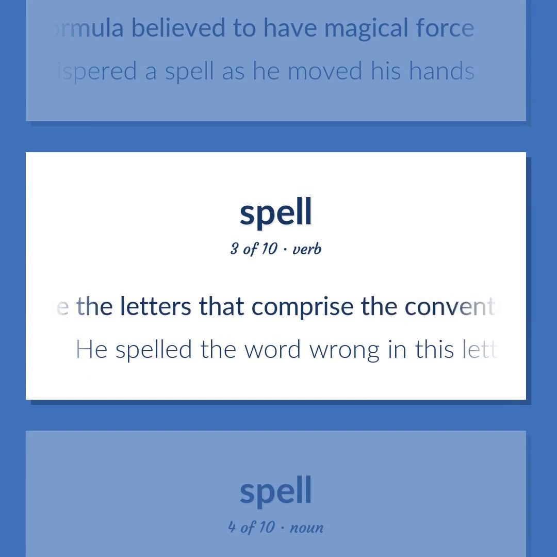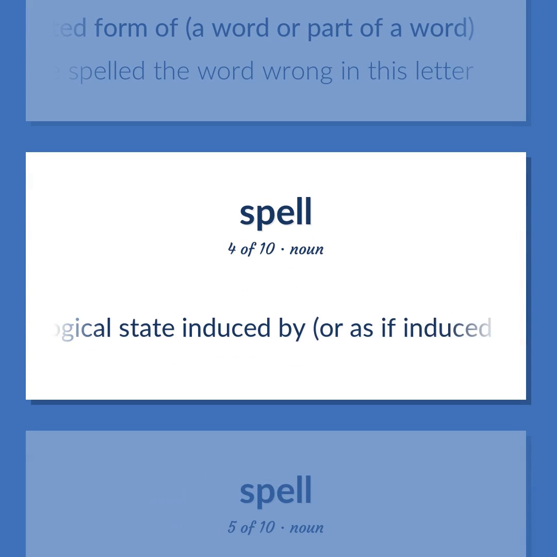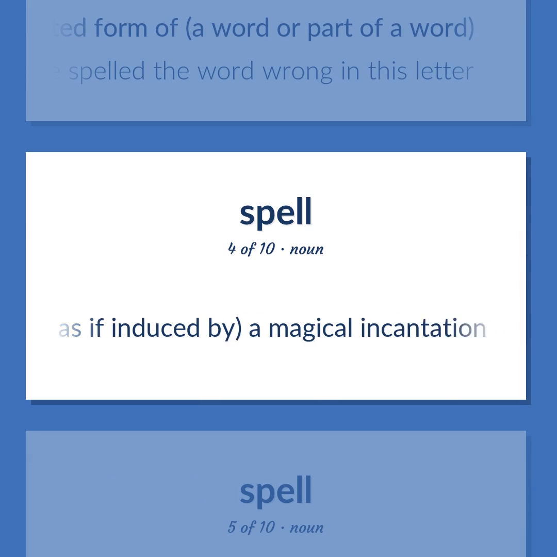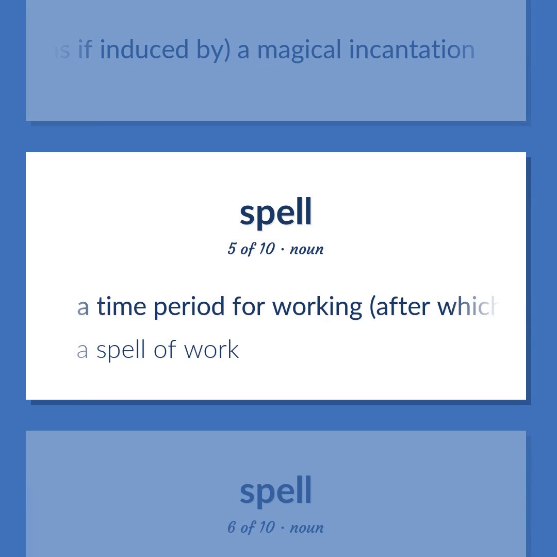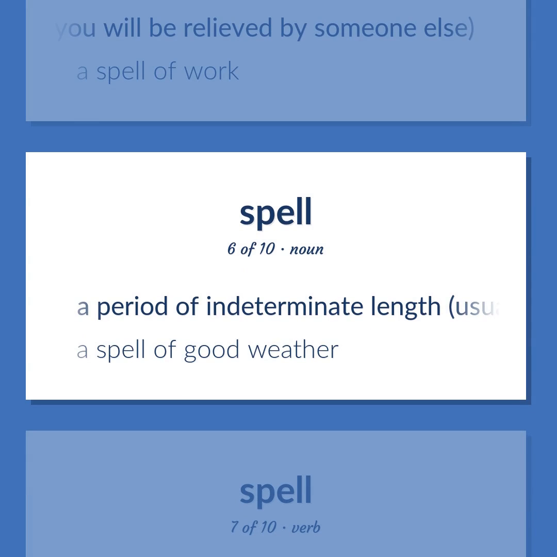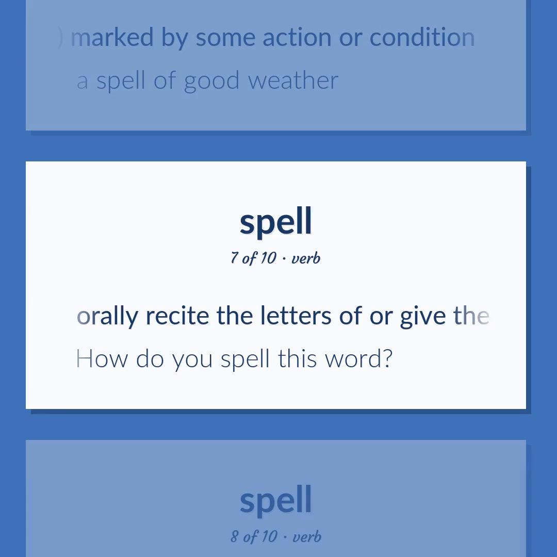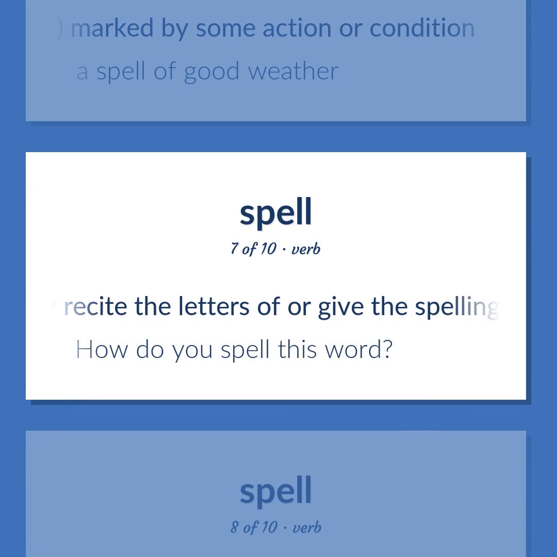Write or name the letters that comprise the conventionally accepted form of a word or part of a word. He spelled the word wrong in this letter. A psychological state induced by, or as if induced by, a magical incantation. A time period for working, after which you will be relieved by someone else. A spell of work. A period of indeterminate length, usually short, marked by some action or condition. A spell of good weather. Orally recite the letters of or give the spelling of. How do you spell this word?